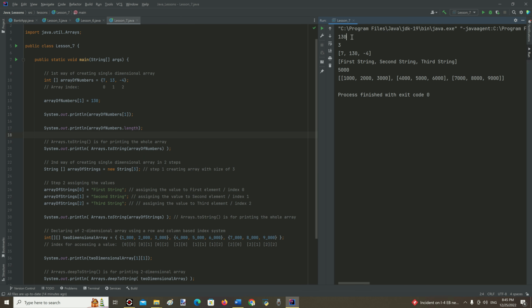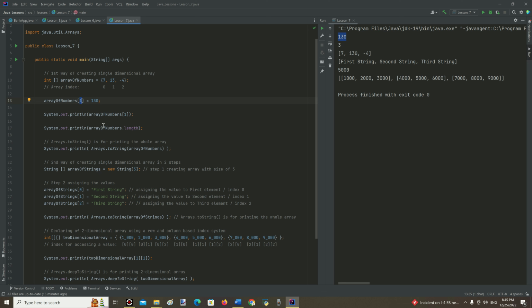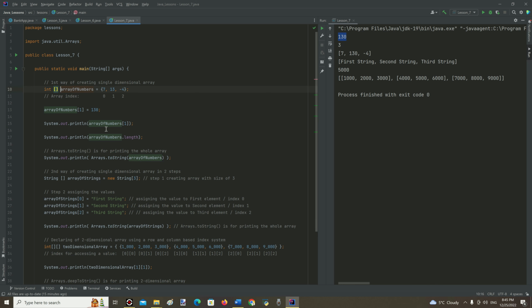And we can see the result of printing the value under index 1 of this array. It's 130 now. Further, we can apply the length method to the array and get the result that it contains three elements. For printing the whole array, we can apply the Arrays.toString method and insert there as a parameter the name of the array. And the whole array will be printed right here.